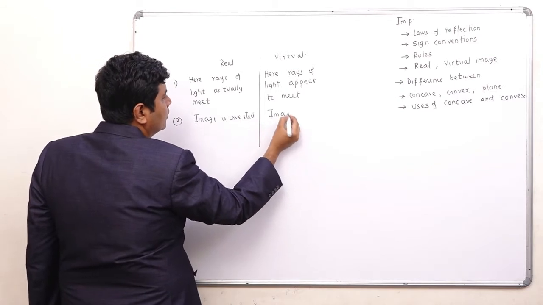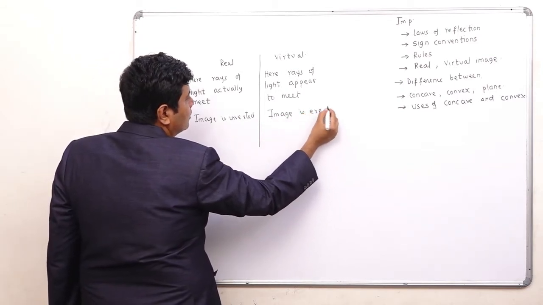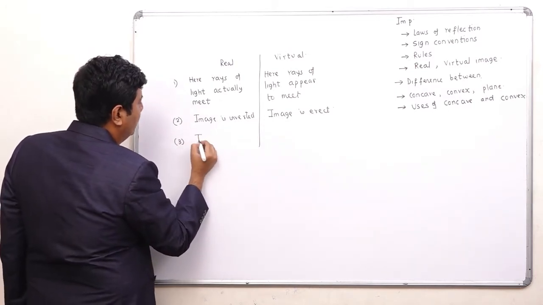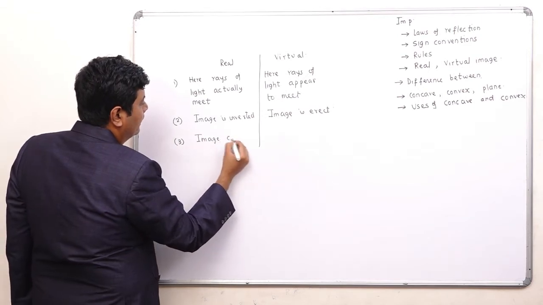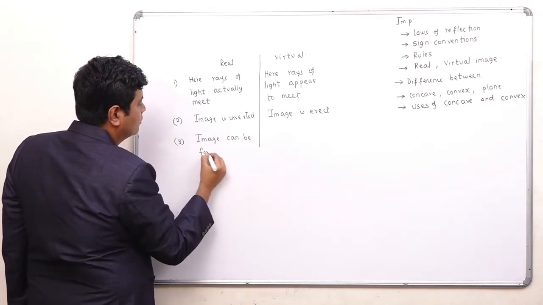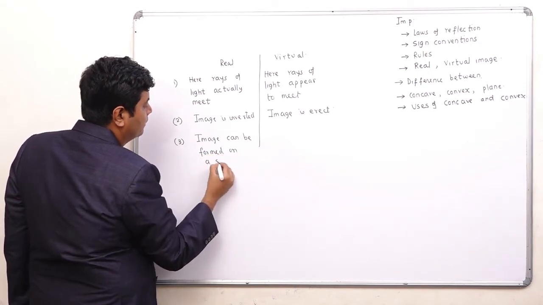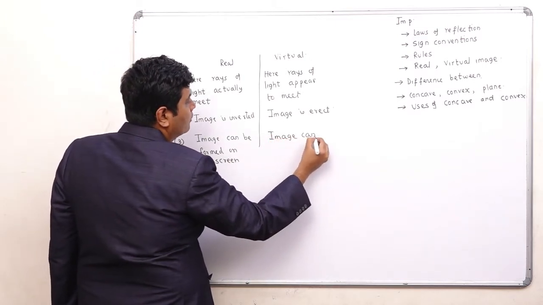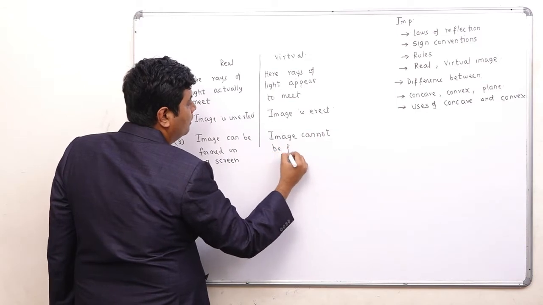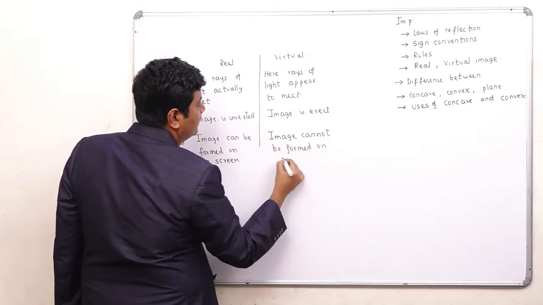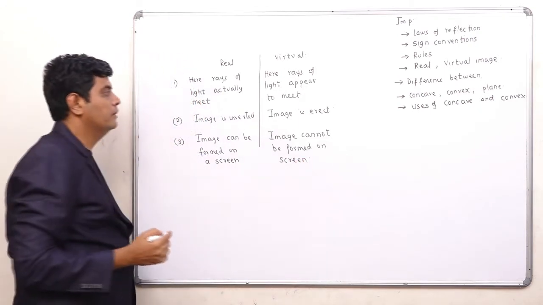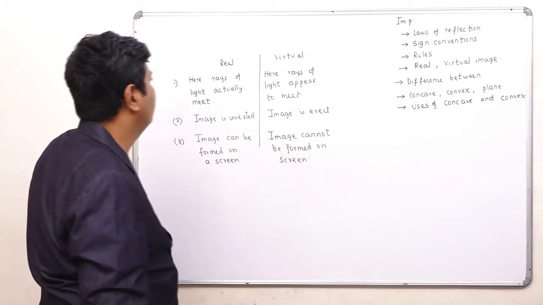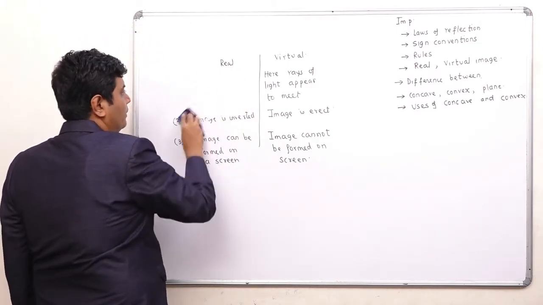A virtual image is erect. A real image can be formed on a screen. A virtual image cannot be formed on a screen. So you should learn this difference properly, and this is the important question: difference between a real image and a virtual image.